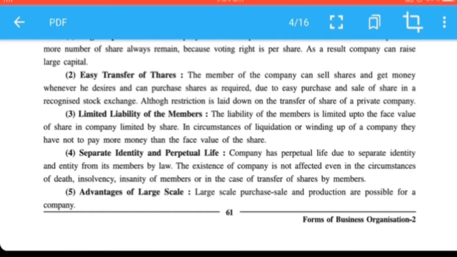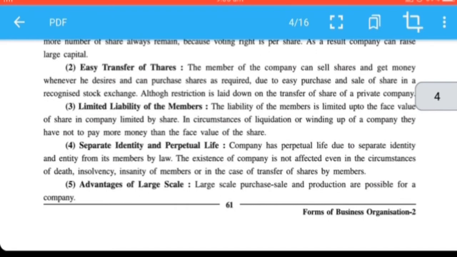In circumstances of liquidation, when the company is closed, they need not pay more than the face value of shares. There may be chances that he will not get the money of his shares because that money will be used to pay the debt. But he need not pay more than his share. So this is a very important feature, that is limited liability of members.